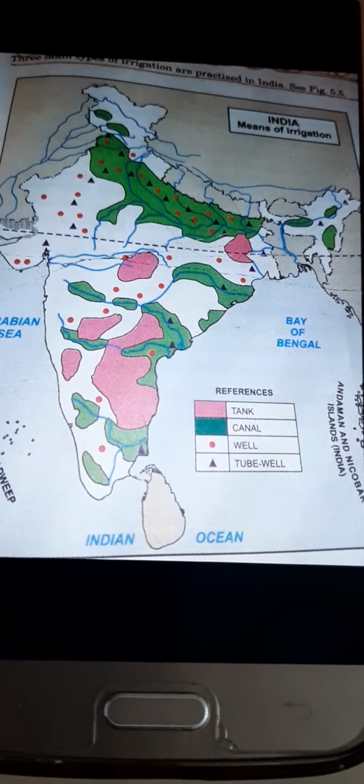So it is easy to dig canals in these places. The land is nearly flat, almost flat you can say, and soft in nature because of the presence of thick alluvium. So these geographical conditions make digging easy and support construction. That is why it is easy to dig canals here.